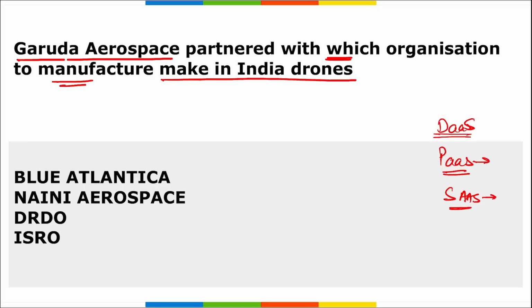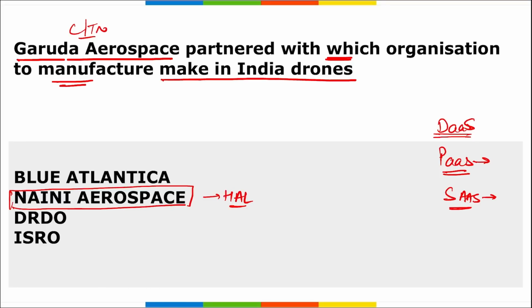So Garuda Aerospace is a Chennai, Tamil Nadu based startup, and they have partnered with Nani Aerospace. This Nani Aerospace is a wholly owned subsidiary of Hindustan Aeronautics Limited, right?